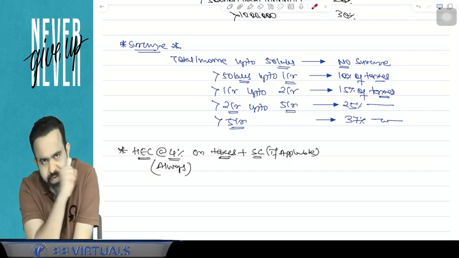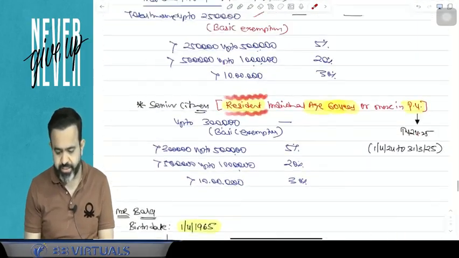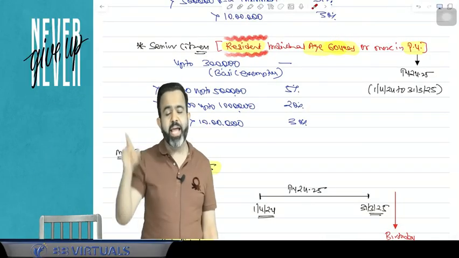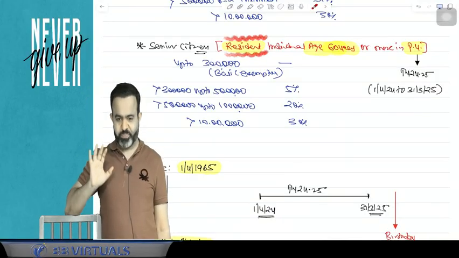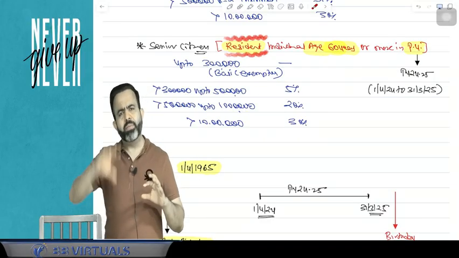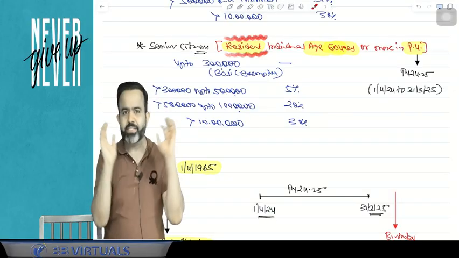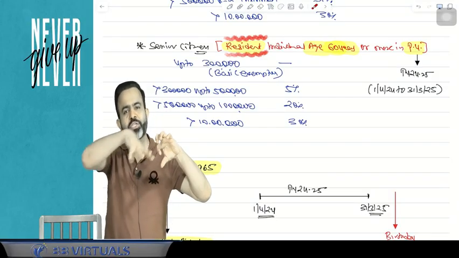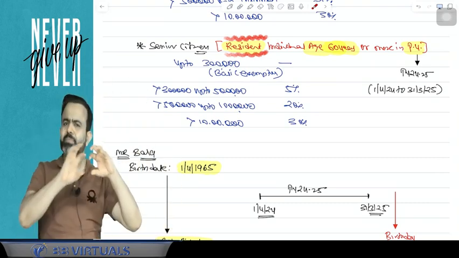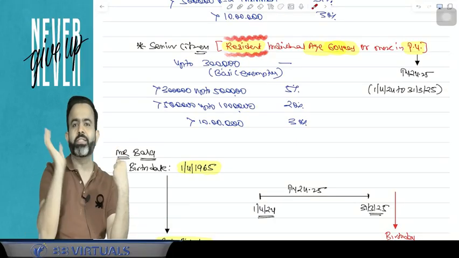Now, one more reason behind that, guys. Whatever income tax is collected by our central government, they have to give some share to the states. Suppose income tax is collected from Tamil Nadu, then they will give some share to the Tamil Nadu government, the Stalin government. Suppose income tax is collected from Maharashtra, then some share has to be given to the state government also. So out of the income tax collection, they give some share to the states also.